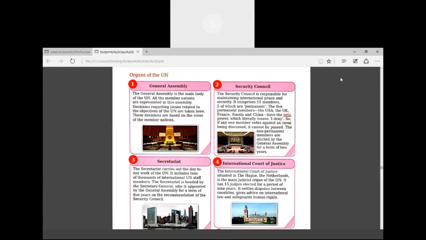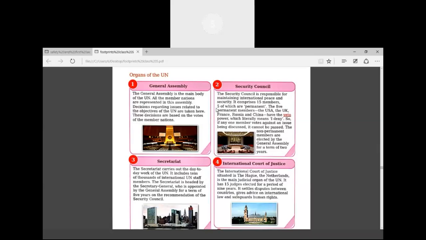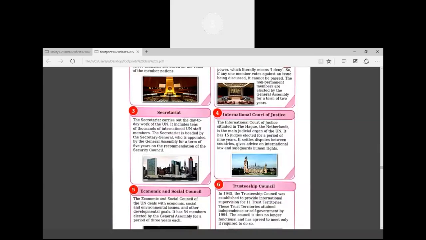It means the members of the Security Council will recommend, will give advice that this person should be chosen as the head, the Secretary General. Okay, and then the General Assembly will appoint that person as the Secretary General for 5 years, after receiving the recommendations of the Security Council.